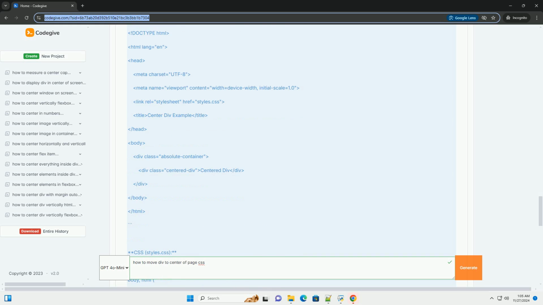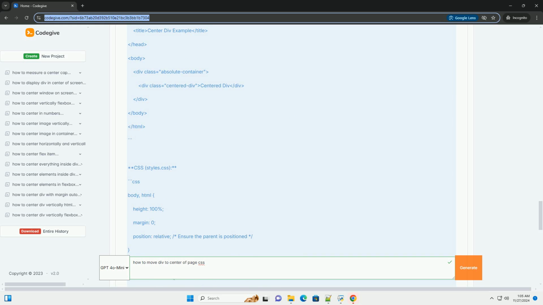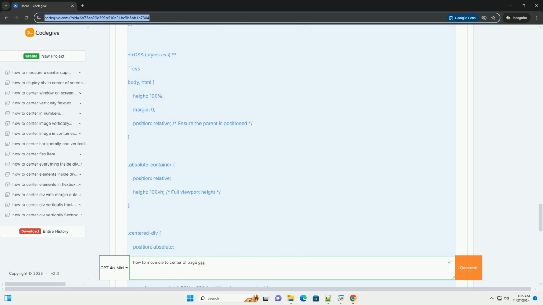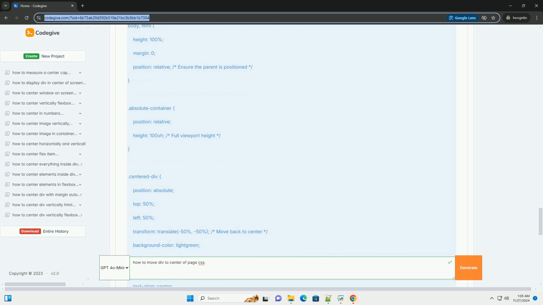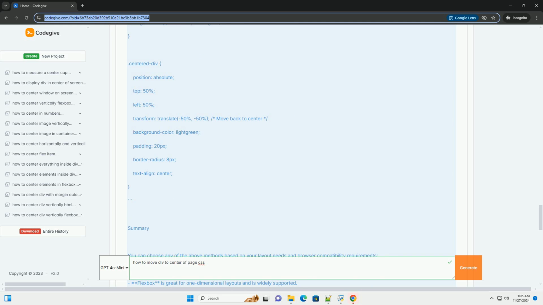Method 3, using absolute positioning. This method involves using absolute positioning along with CSS transforms. HTML, CSS, styles.css.